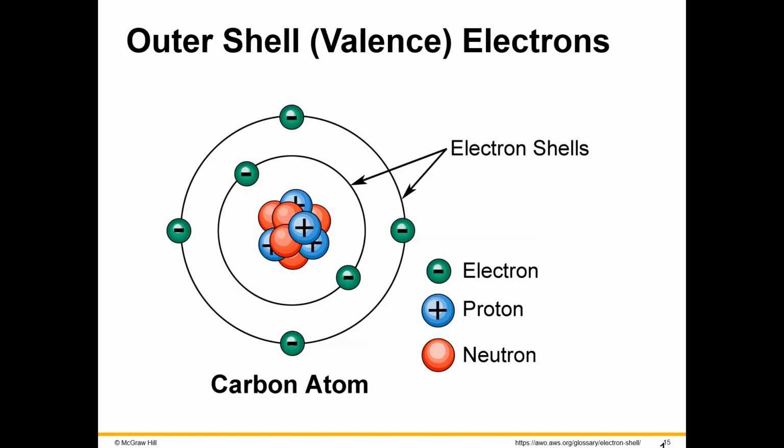In order to help visualize what I mean by outer shells, I use carbon as an example. First, look in the very center, that's the nucleus. It's composed of neutrons and protons. Because the number of protons determines the element, and carbon's a 6-proton element, we have 6 protons. That means we also have 6 electrons. The inner shell gets full with just 2, leaving the other 4 in the outer shell.